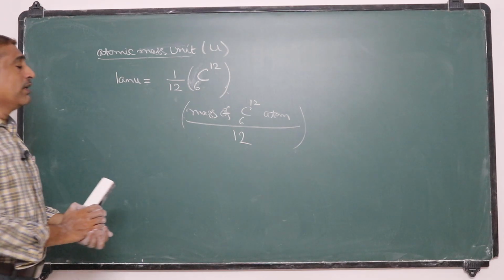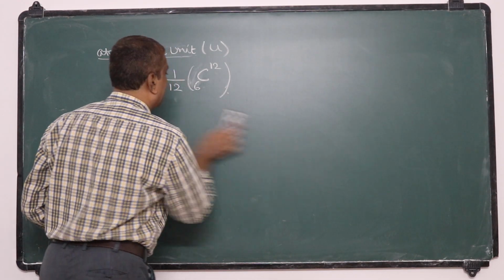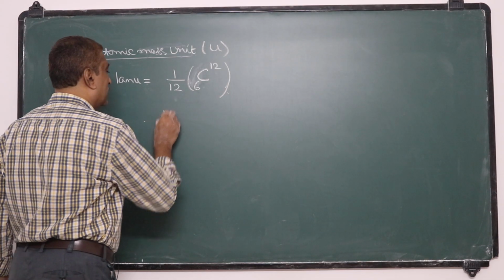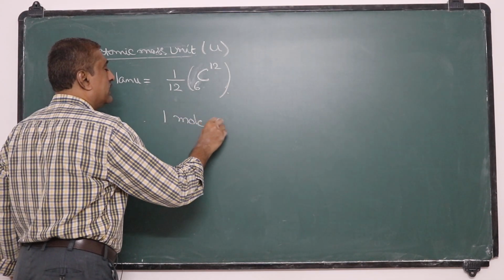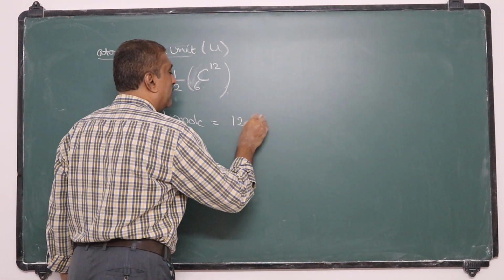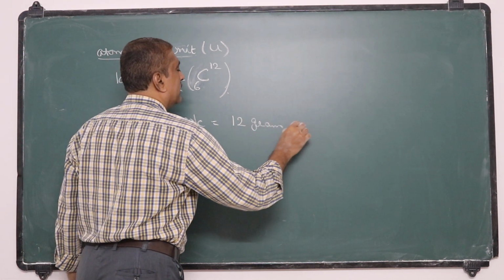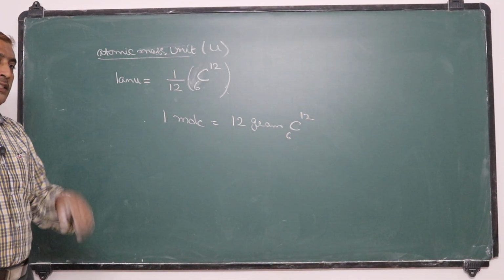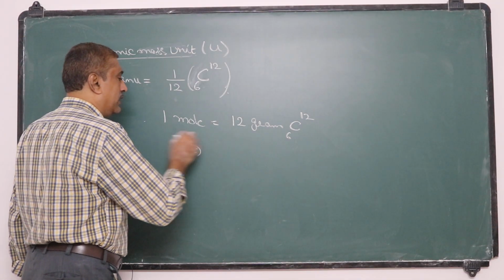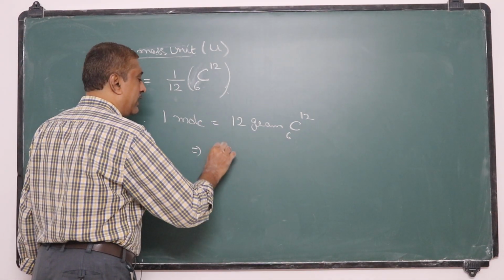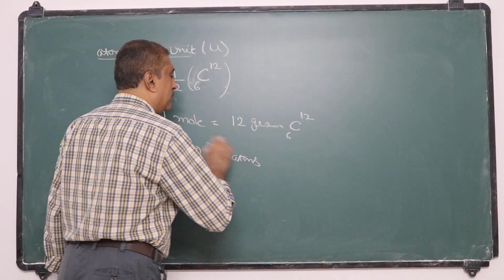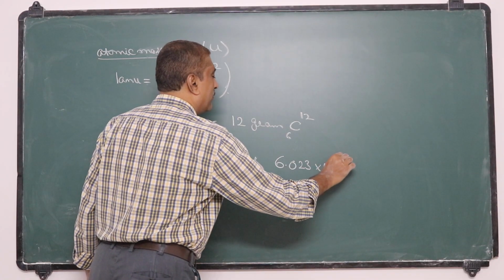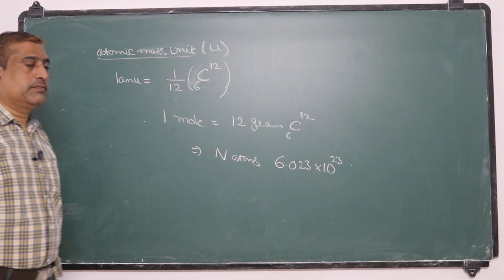But as we know, 1 mole of a substance consists of 12 gram of carbon atoms. So 1 mole is equal to 12 gram of carbon 6-12. This is by the definition of mole. But 1 mole consists of Avogadro number of atoms, that is, N number of atoms, which is 6.023 times 10 power 23 atoms.